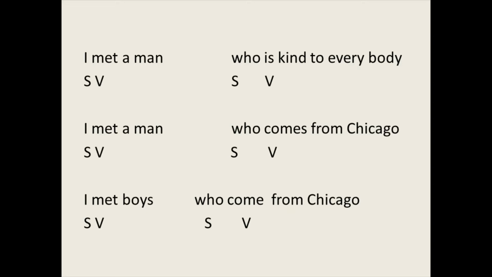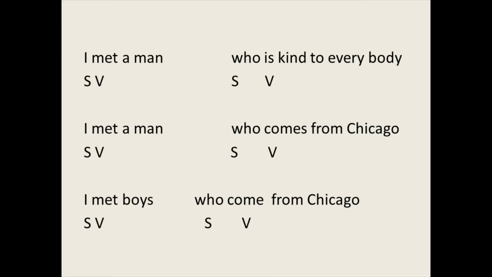Okay, let's see the next one. I met a man who comes from Chicago. The main clause, I met a man. The subject, I, the verb met. The adjective clause, who comes from Chicago, who is the subject, and comes from is the verb. One more. I met boys who come from Chicago.